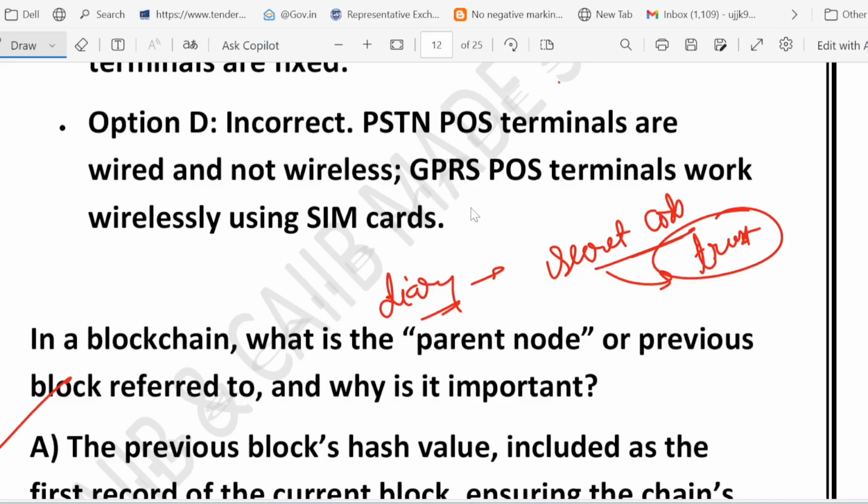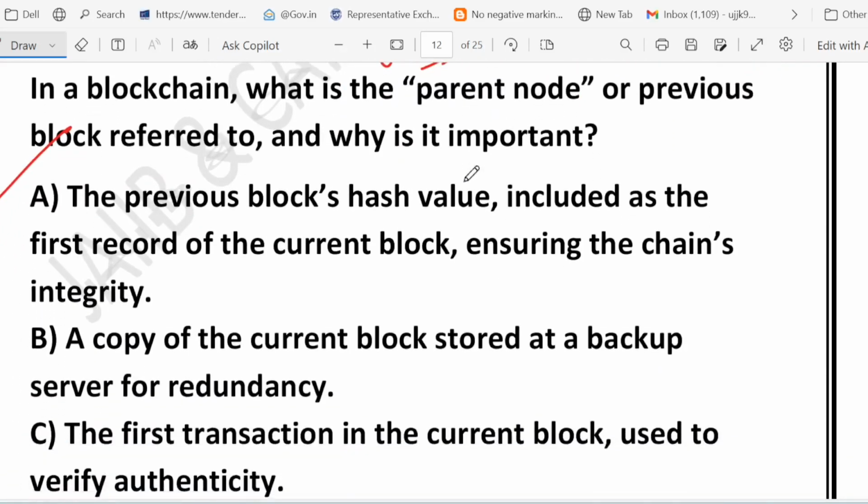So what I'm telling you is, suppose you are writing a diary. On every page, apart from your notes, you also write a secret code from the previous page. If someone tears out a page or changes the page, the secret code won't match anymore. So that is how blockchain ensures trust. Each block stores its own information but also carries the hash value of the previous block. This is called the parent node. It ensures that if anyone tries to change even a small detail in one block, then the whole chain after it becomes invalid. That is the point. Yes, option A is the correct one.